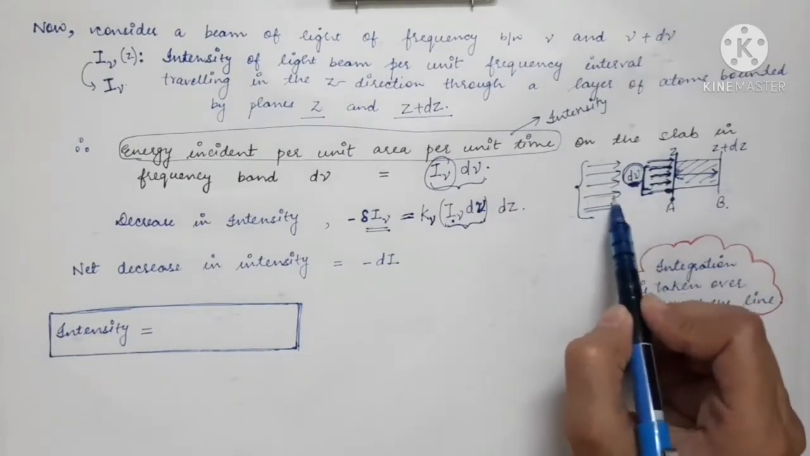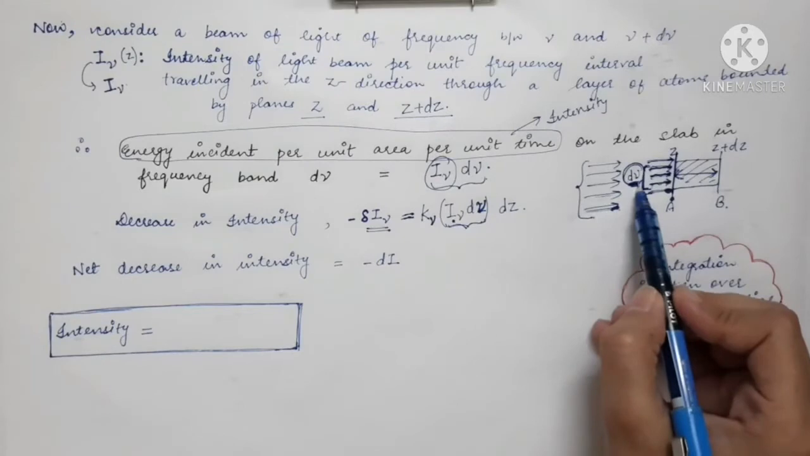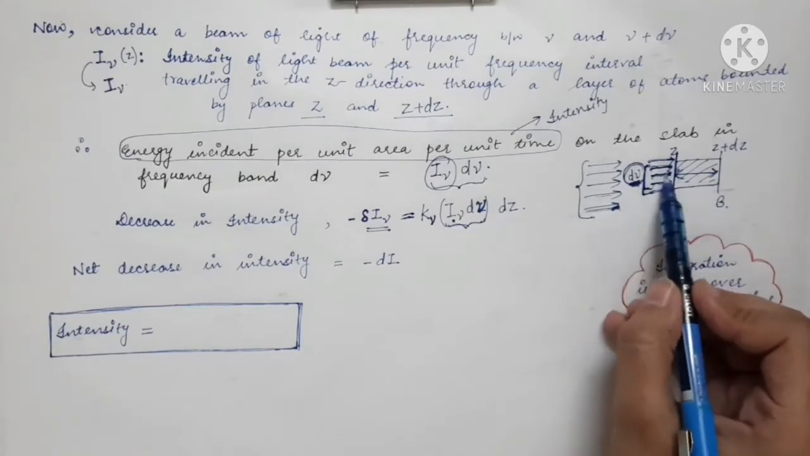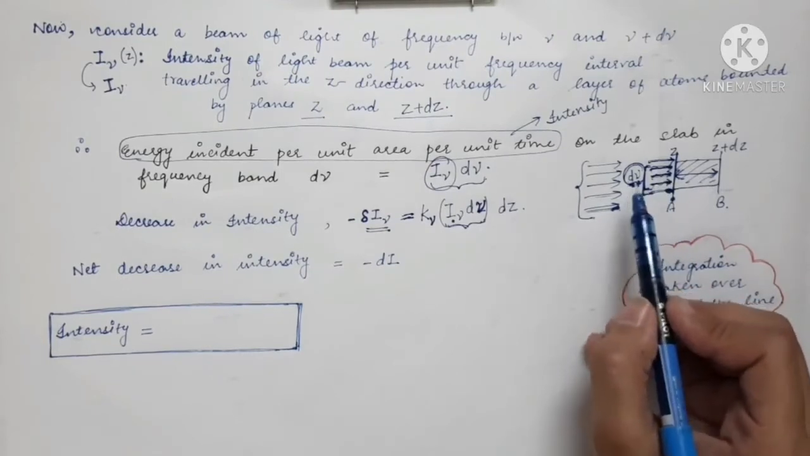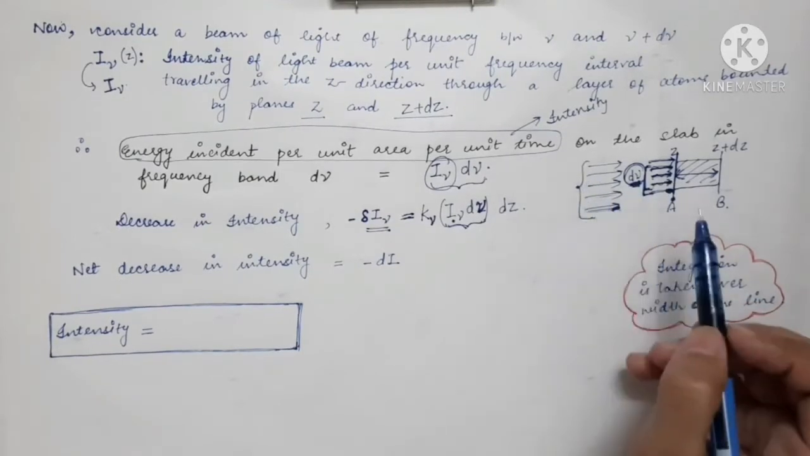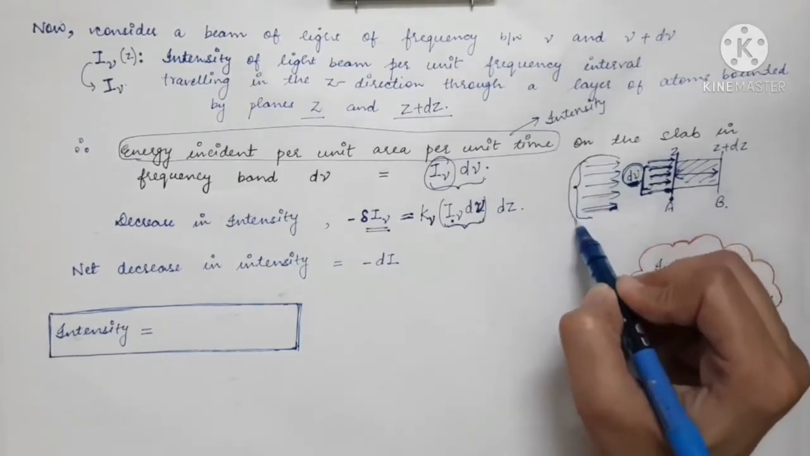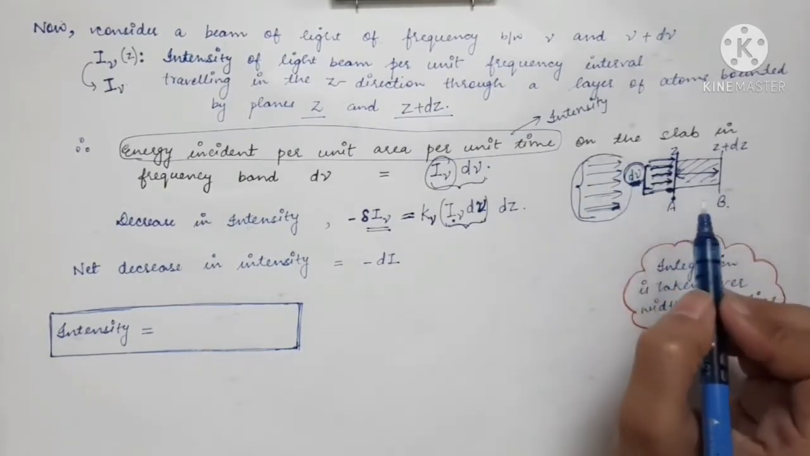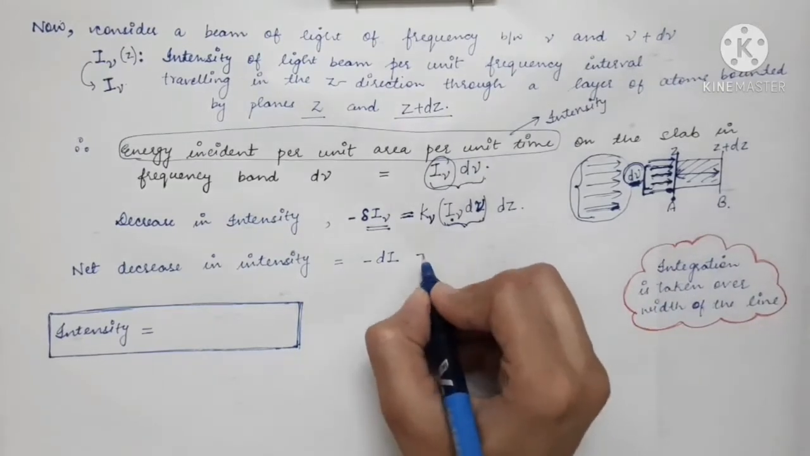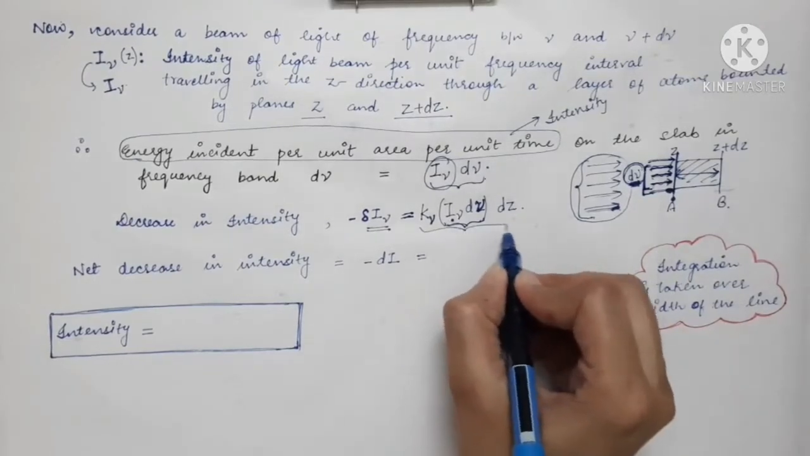This d nu is the small frequency interval which we have supposed, but in actual practice we will have a beam whose frequency range is large. So if we have to find out the decrease in intensity for this whole beam, what will it be? That will be equal to the integration of this right hand side.